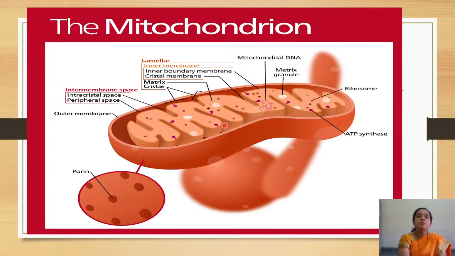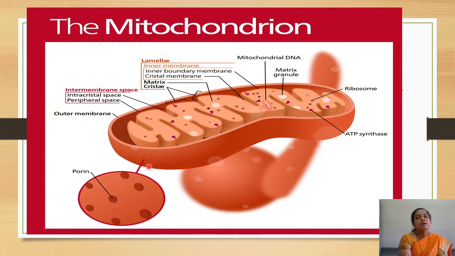Now, the matrix is embedded with the enzymes that are required for biological oxidation. The ATPase enzymes are present here. The DNA of the mitochondria is self-replicating. It can replicate by itself, but it is not as efficient as the nucleus of that particular cell. This is also a semi-permeable membrane, which allows only some of the substances to enter.